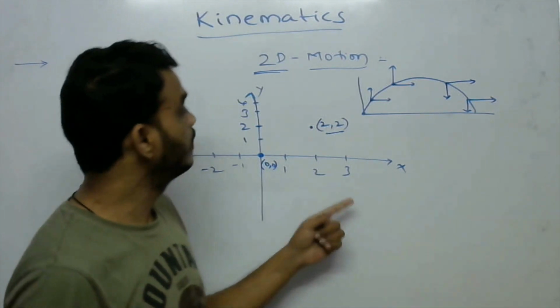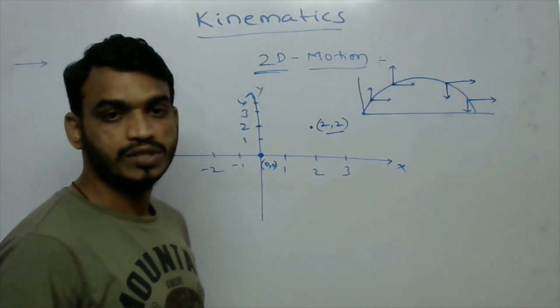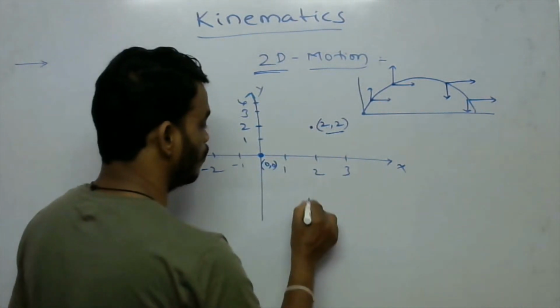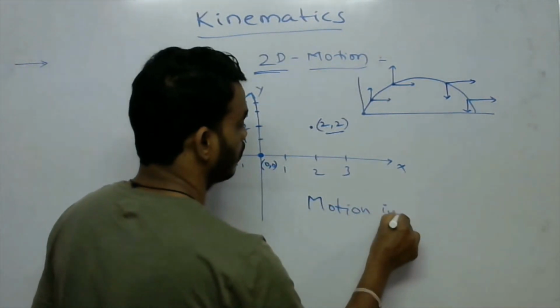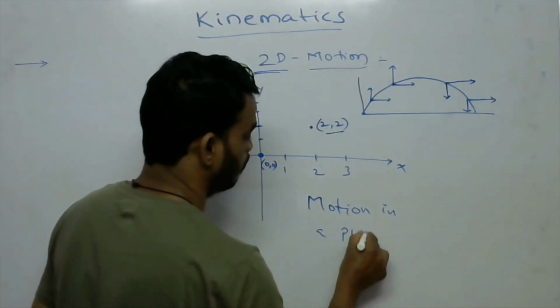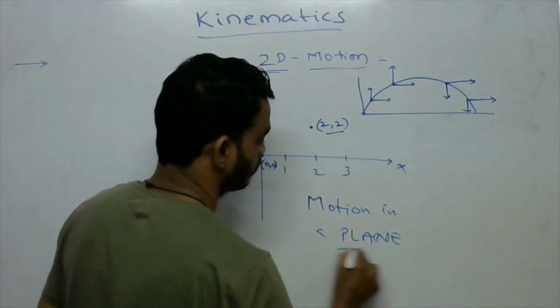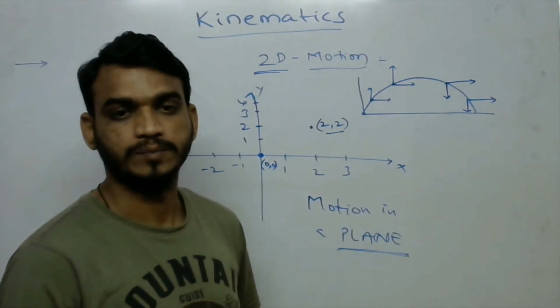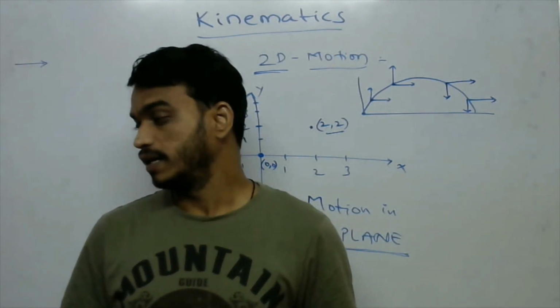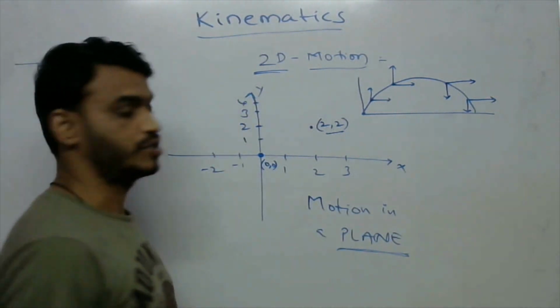So that's why two-dimensional motion is also called motion in a plane. Motion in a plane. Okay, and the next one is three-dimensional motion.